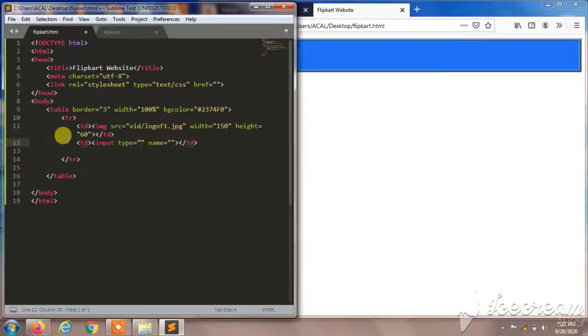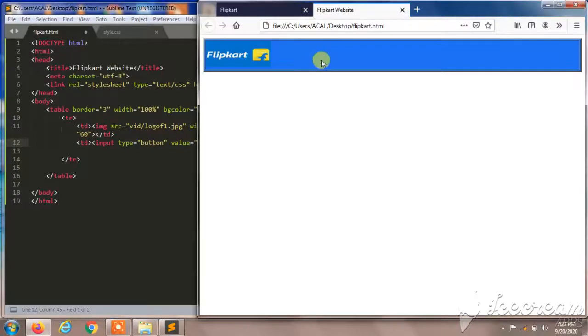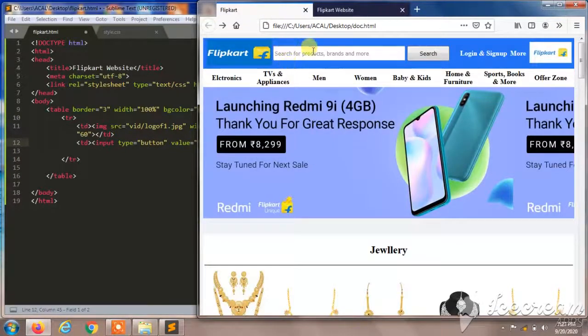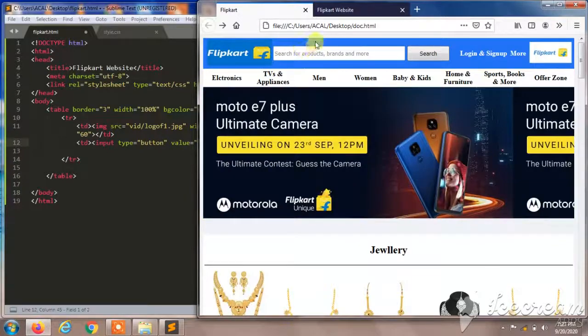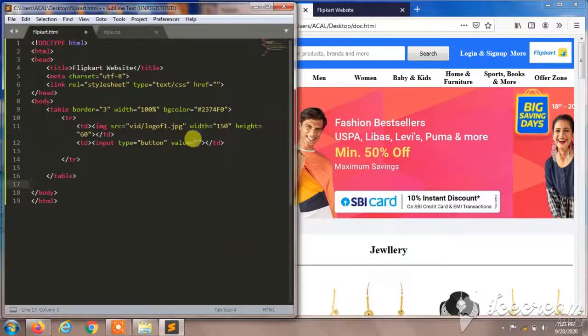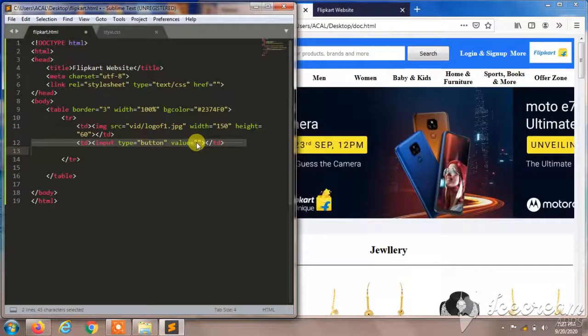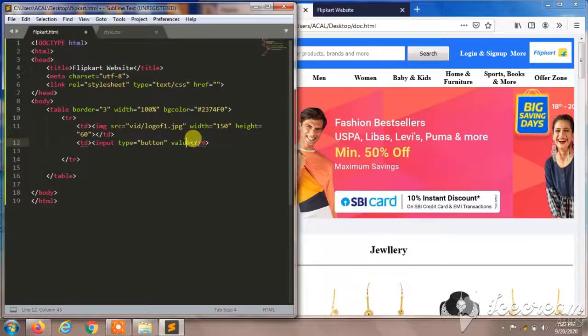So I'll give this image. The input will be type button, and the value will be what is here: search for products and brands and more. So I'll give you that, search. I'll remove this.